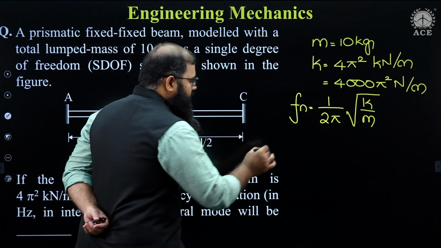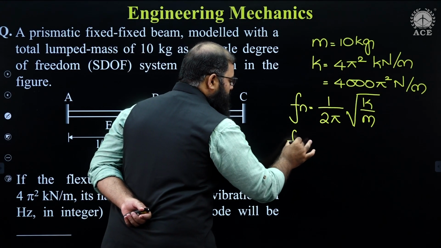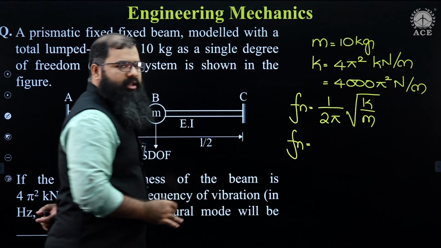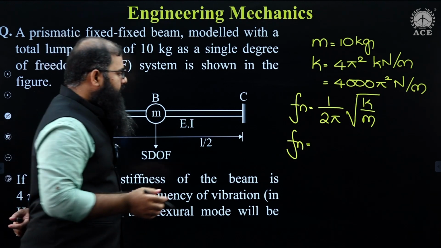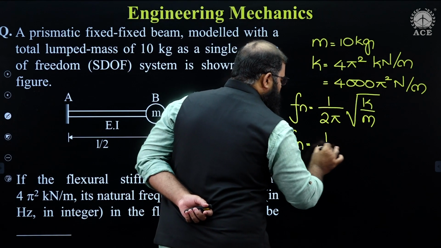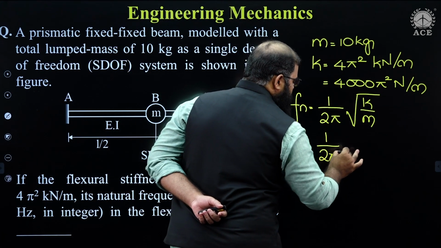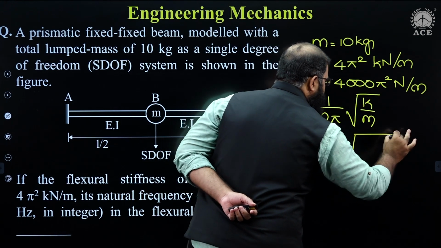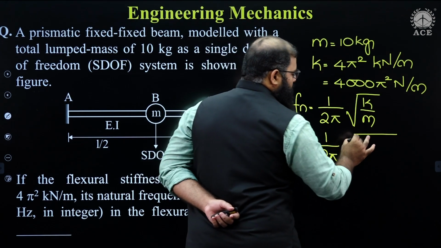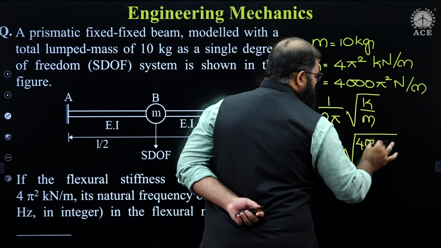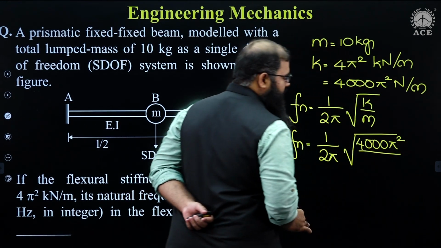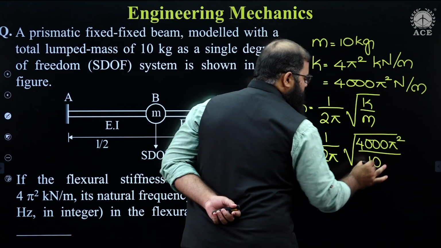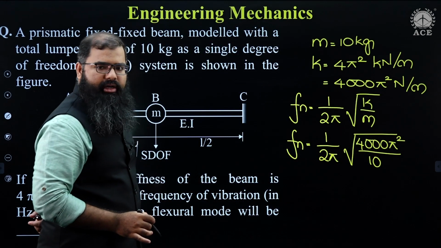So if I apply this particular formula, this is basically omega n divided by 2 pi, is it not? So I have over here 1 by 2 pi root over of K is going to be equal to 4000 pi square divided by mass is equal to 10.